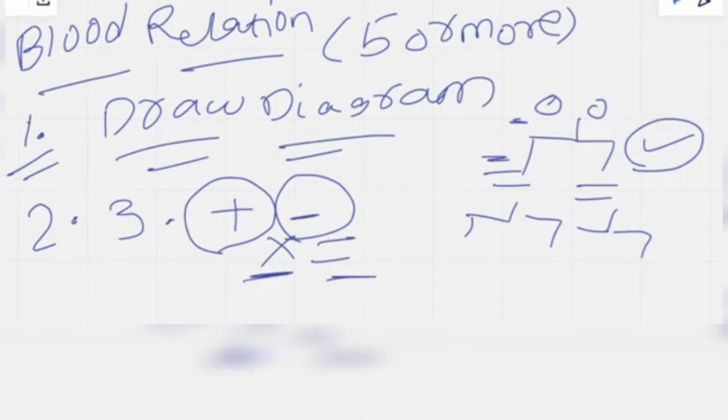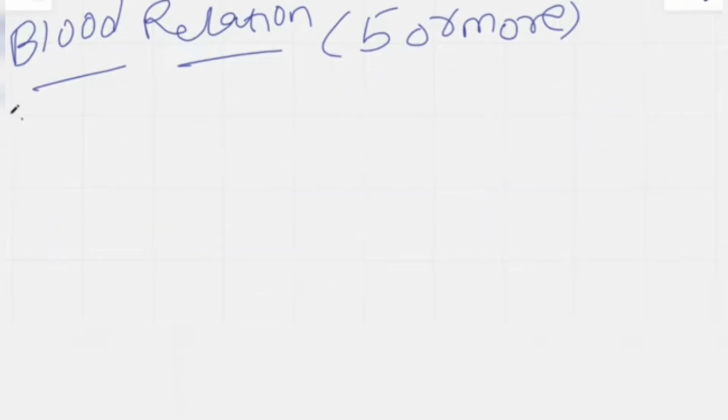So these are the major symbols we'll be using in the blood relations topic. Okay, so it must be simple. You cannot complicate things by taking different symbols in your family tree and all.